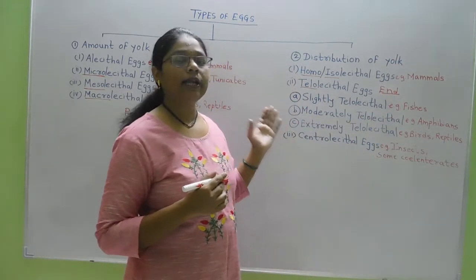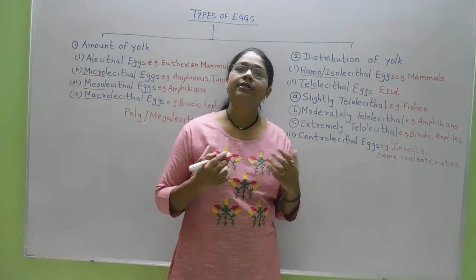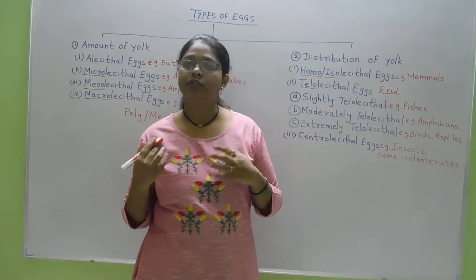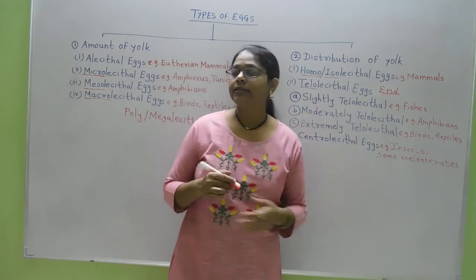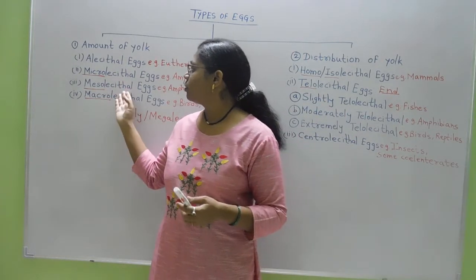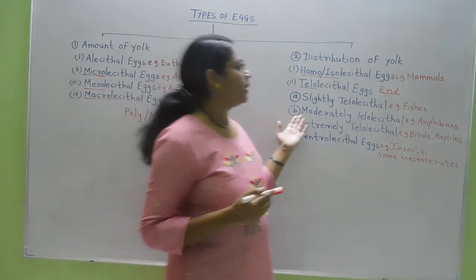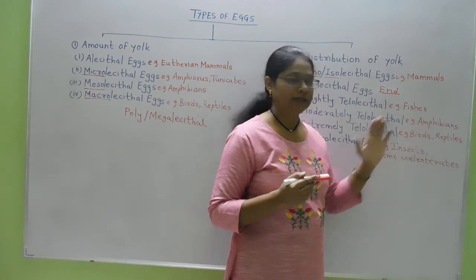Moderately telolecithal eggs contain a moderate amount of yolk, and the yolk distribution is uneven. That is, the yolk is concentrated towards the vegetal pole of the egg. Moderately telolecithal eggs are the same as the mesolecithal kinds of eggs. Moderately telolecithal eggs are a characteristic of amphibians.